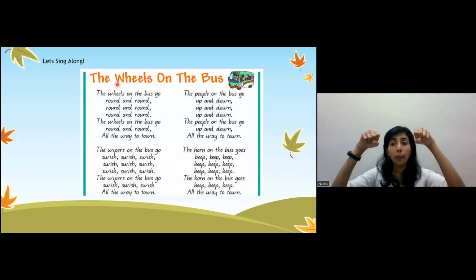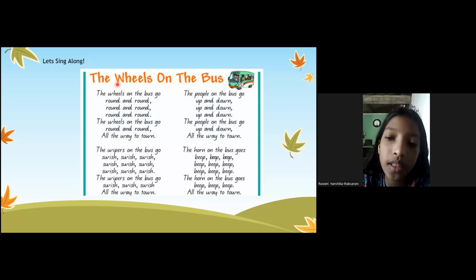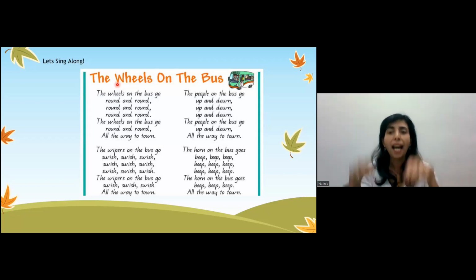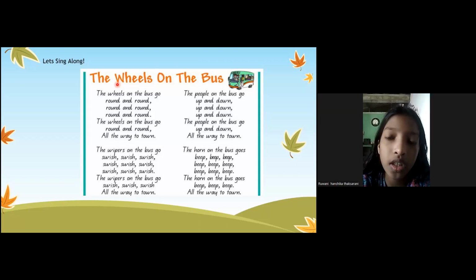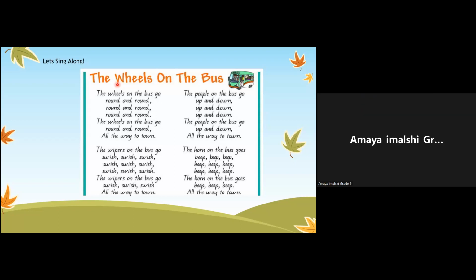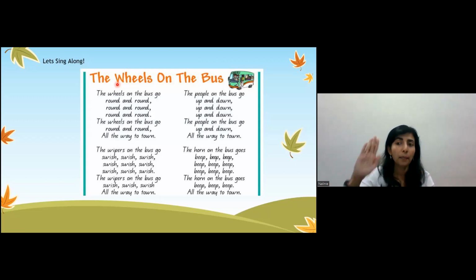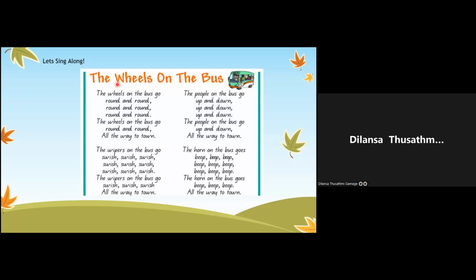The people on the bus go up and down, up and down, up and down. The people on the bus go up and down, all the way to town. The horn on the bus was beep, beep, beep, beep, beep, beep, beep, beep, beep, beep. Horn on the bus. the bus beep, beep, All beep, the way. all the way to class.